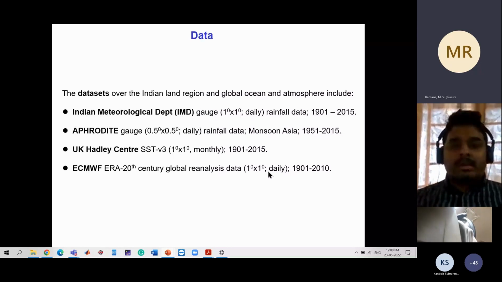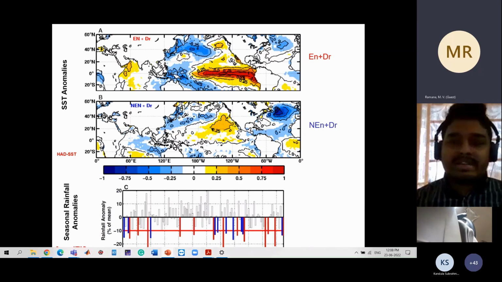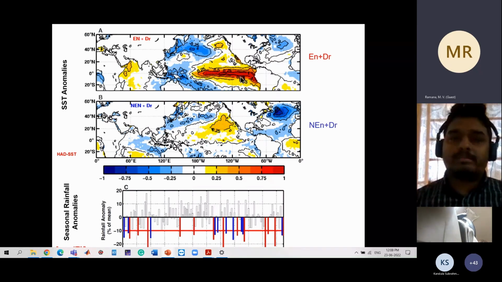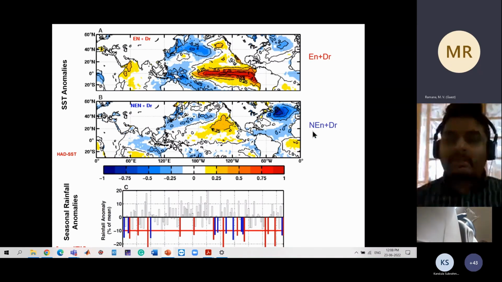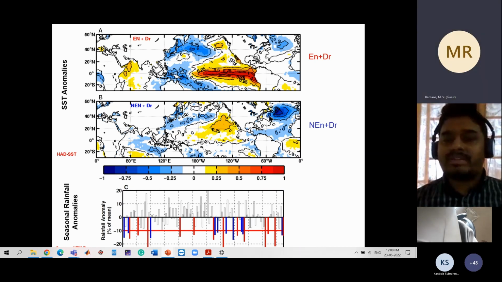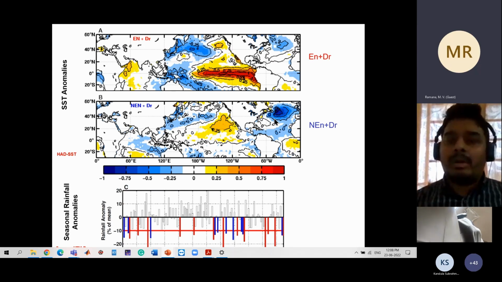If we see the large-scale SST picture for these two categories, for El Nino droughts we see an expected strong El Nino signal, with a Central Pacific signature to it. For non-El Nino droughts, which are of our interest, the equatorial Pacific is near-neutral. But interestingly, we see a strong cold SST anomaly over the North Atlantic region. This is the first large-scale pattern we associate with the non-El Nino droughts. We'll come back to it later.